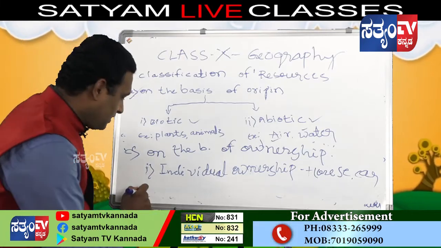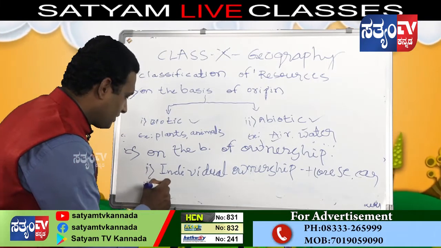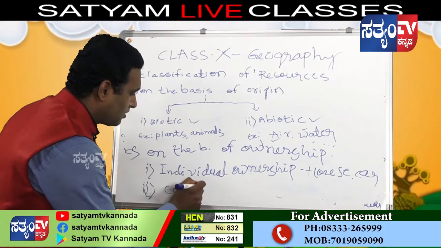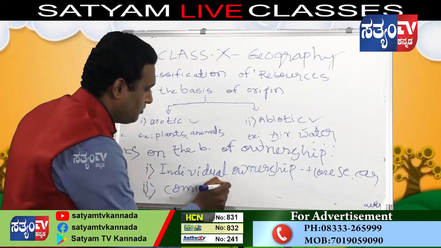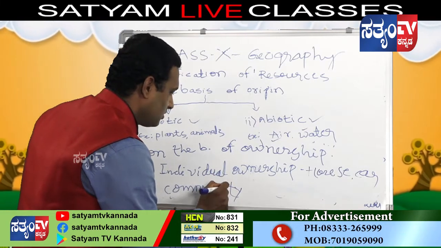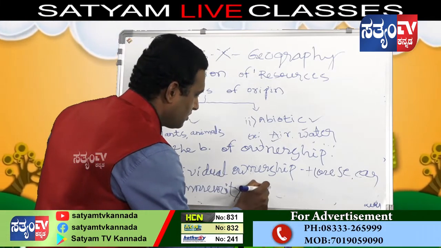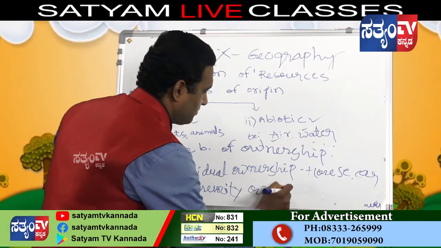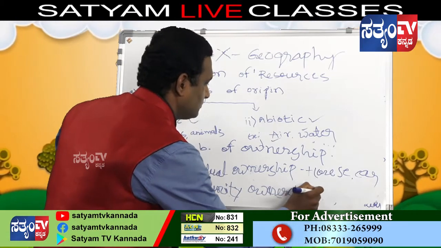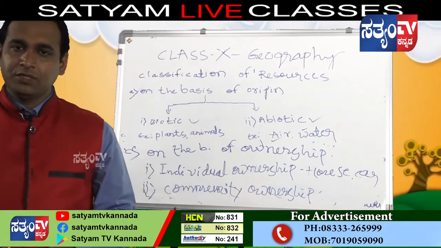And the second group is community ownership. What is community ownership?